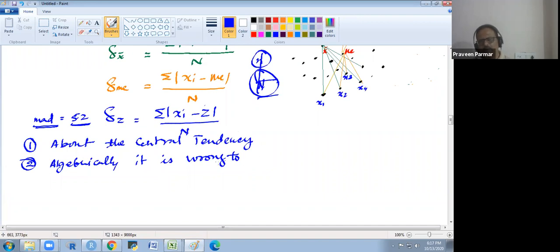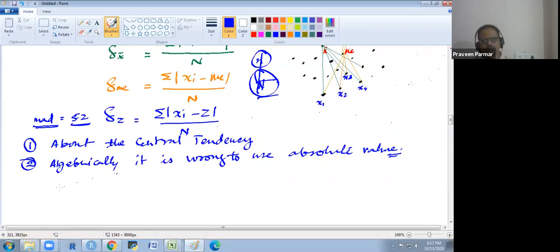It is wrong to use absolute value. Arithmetically it is okay, but algebraically it is not applicable.